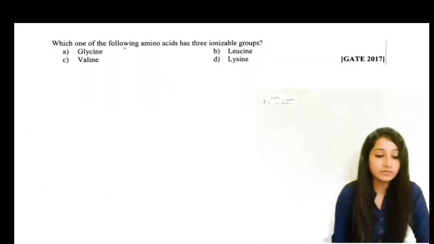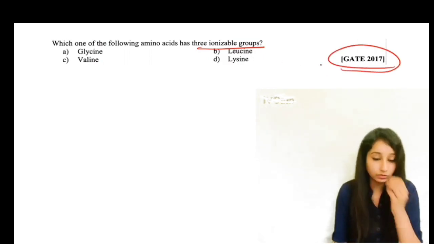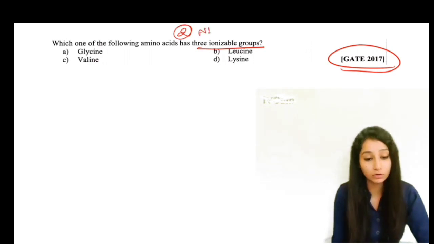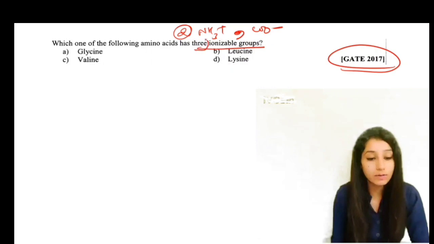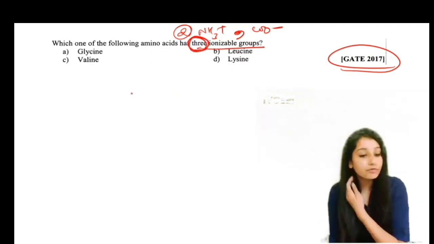The next question is, which one of the amino acids has 3 ionizable groups? That is a GATE 2017 question. We know that all the amino acids contain 2 ionizable groups, that is an amino group and a carboxylic group. But it is asking about 3 ionizable groups, the third ionizable group. So here 4 options are given.